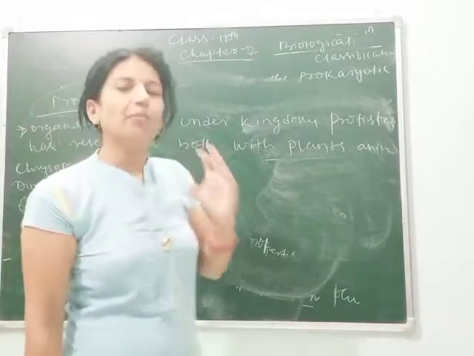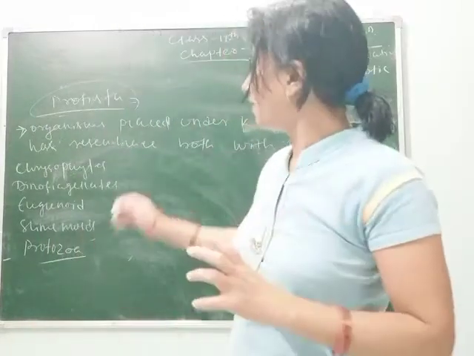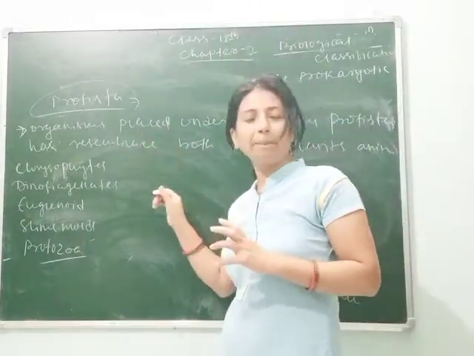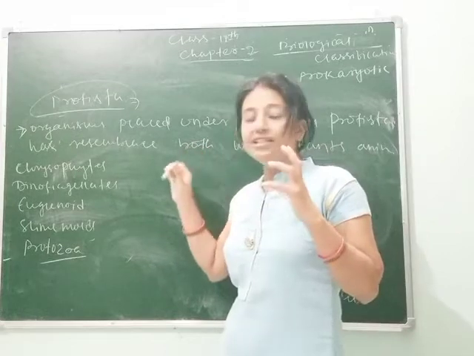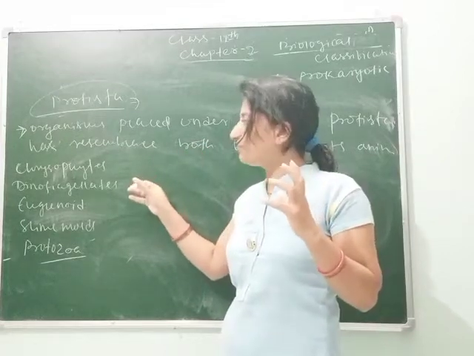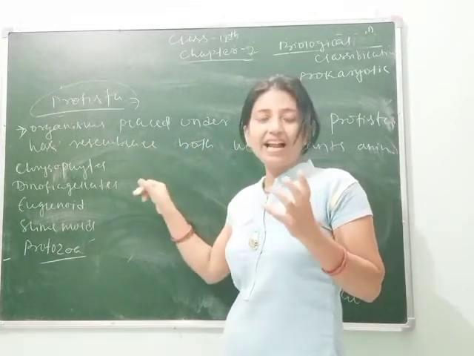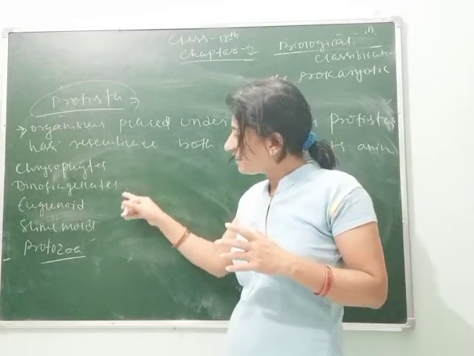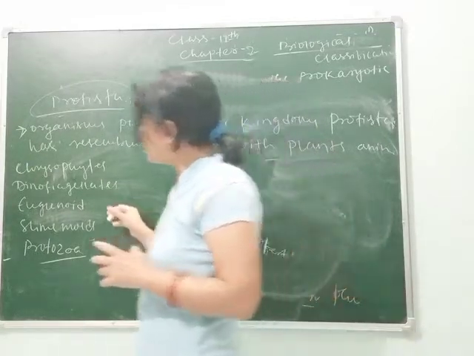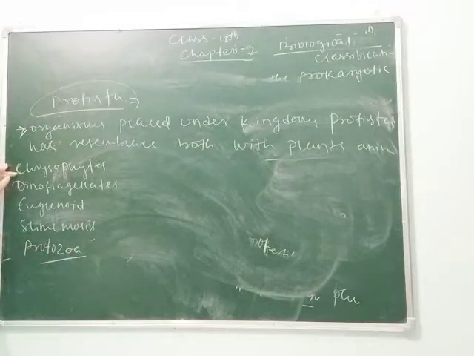So students, Protista is the kingdom in which those organisms are placed who have similarities with both plants and animals, and they are again categorized into major phyla or divisions. We can say they are chrysophytes, dinoflagellates, euglenoids, slime molds and protozoa.